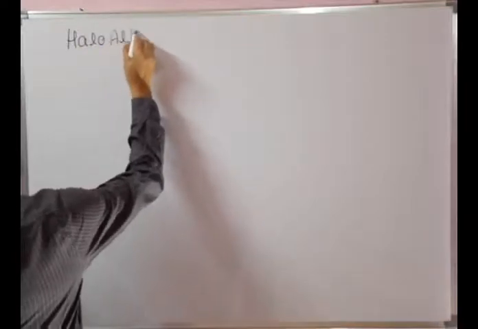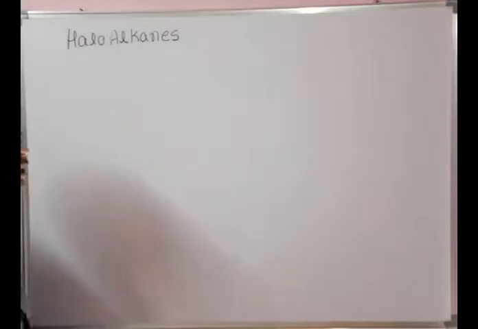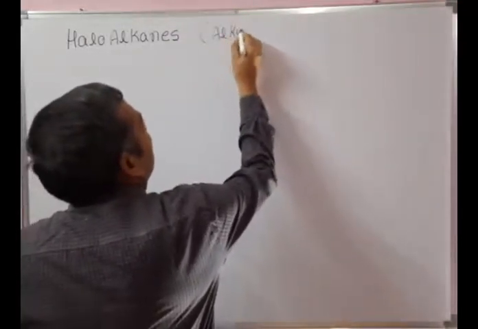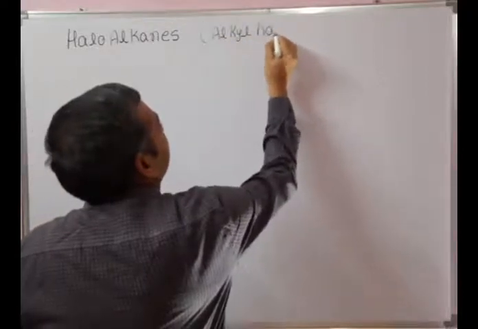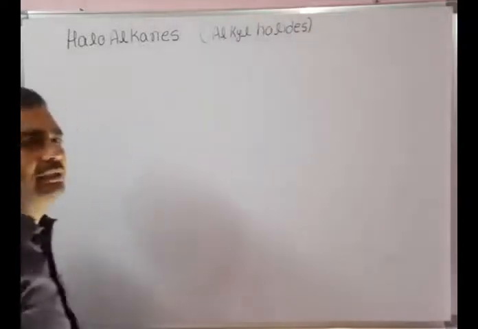Haloalkanes is the IUPAC name for alkyl halides. We can call it alkyl halides. After alkyl halides, we will discuss aryl halides.